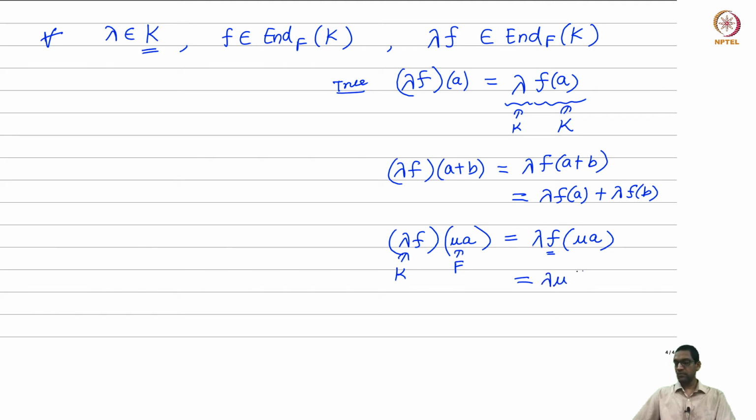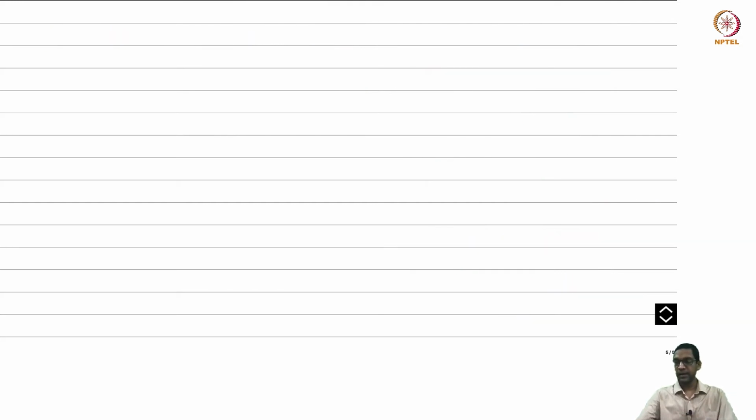So this is now lambda mu f of a, because f is actually in End of K. So I can pull out scalars from f. It required a little checking, but it's still a very simple fact that if you multiply by lambda coming from K, what you get is still an F-linear transformation. So that checks the first claim that the subspace U is actually a K subspace. Property 2, let's check that U actually contains gamma.